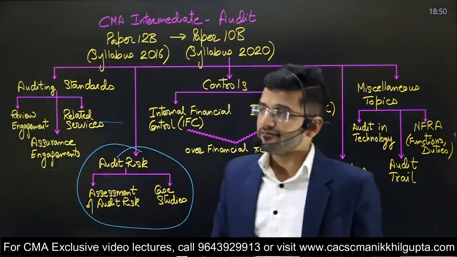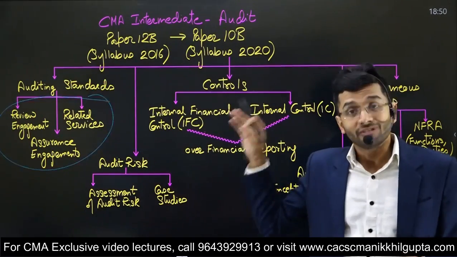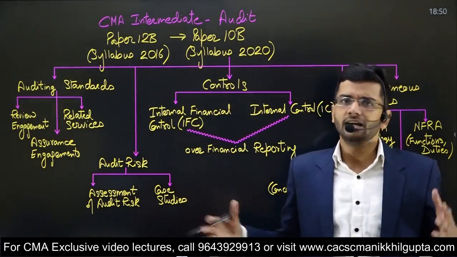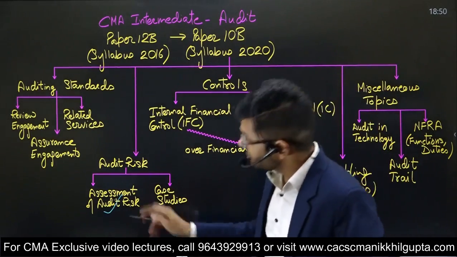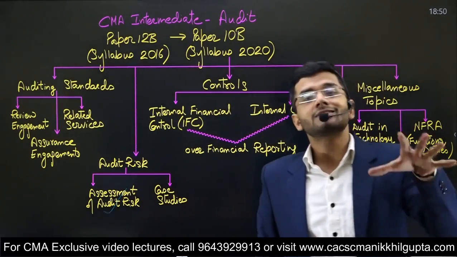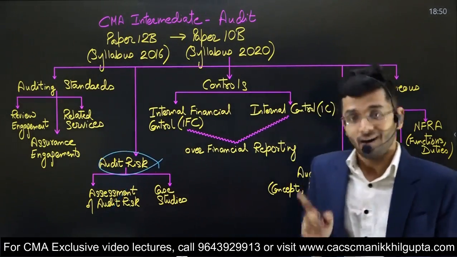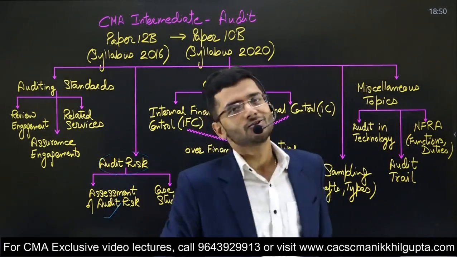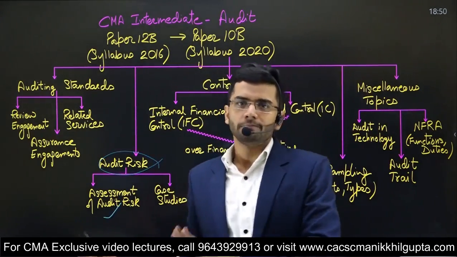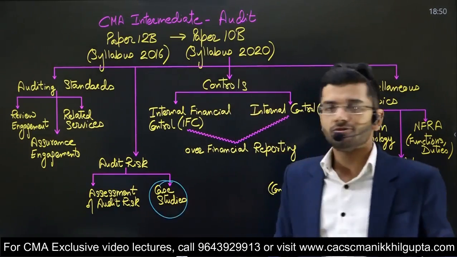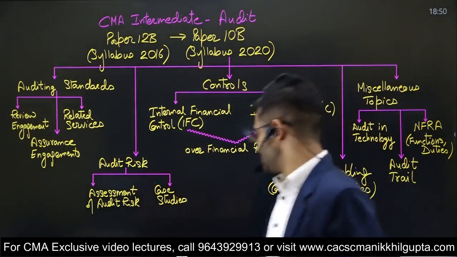All right. Next is audit risk. Audit risk has always been part of your syllabus, but this time they have introduced audit risk in a very detailed manner. So, assessment of audit risk. How would audit risk be assessed? Earlier, only types and meaning of audit risk were there in our syllabus, but now assessment of audit risk has also been introduced. So yes, an easy topic, but a detailed discussion on audit risk has been introduced. Then certain case studies have been introduced with respect to audit risk.